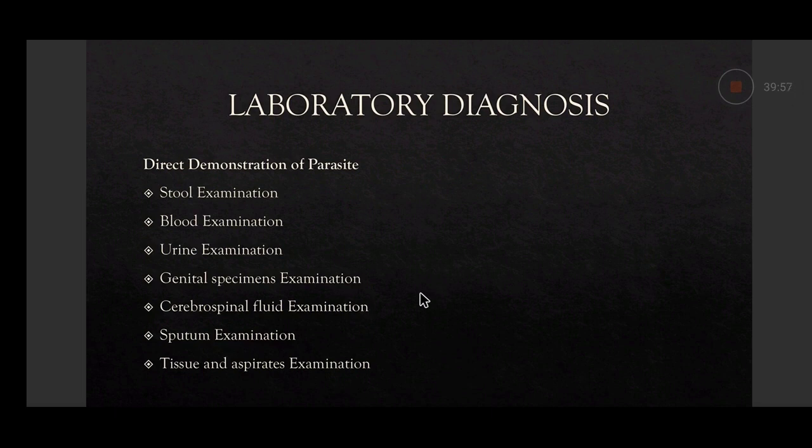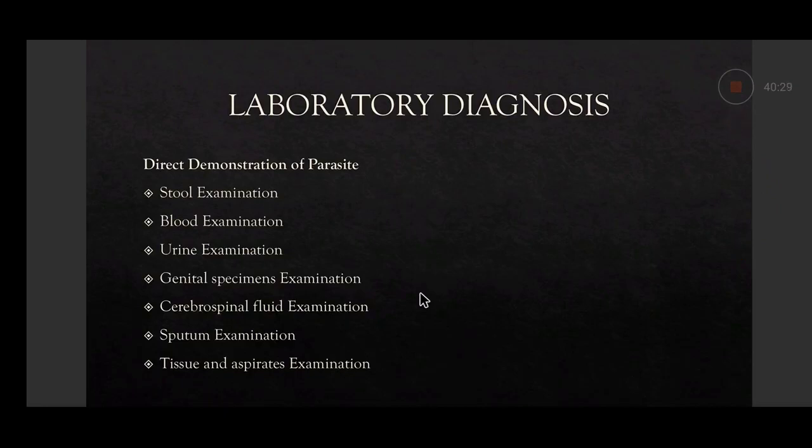Then comes the cerebrospinal fluid examination. We have already talked about free-living amoeba, which can freely remain in water. Free-living amoeba like Naegleria fowleri or Acanthamoeba may cause meningoencephalitis. In those cases, by lumbar puncture, you have to take the cerebrospinal fluid (CSF), and you can demonstrate the trophozoites of Naegleria fowleri or Acanthamoeba in that.